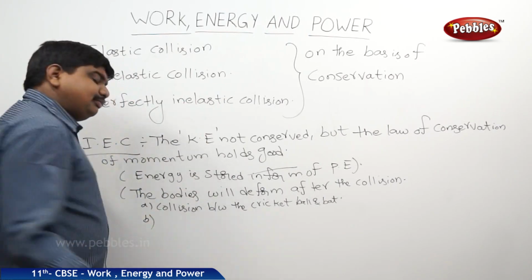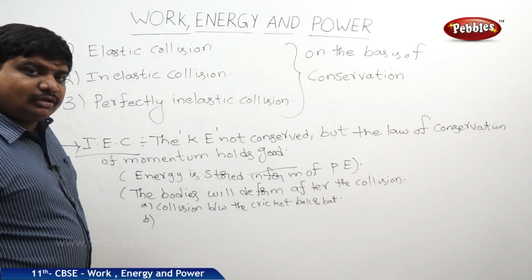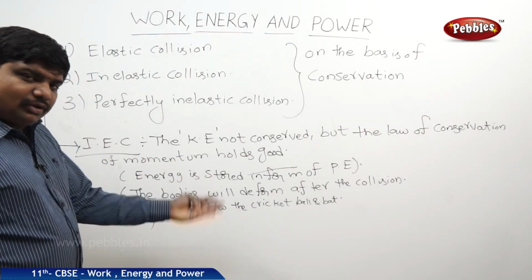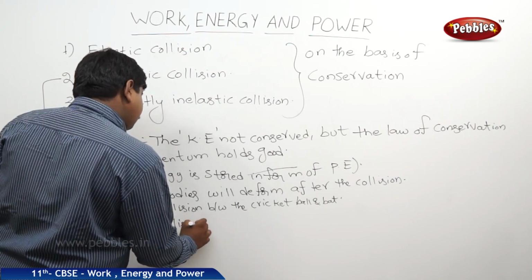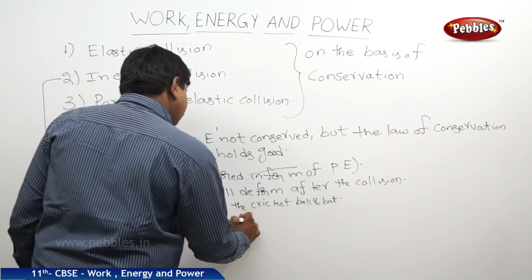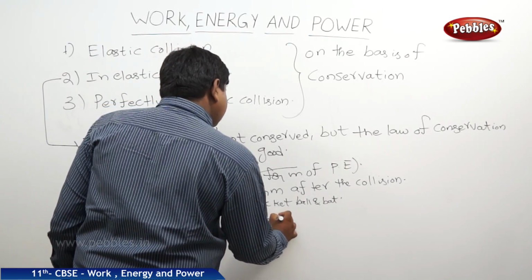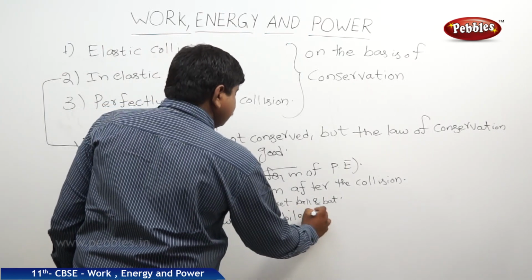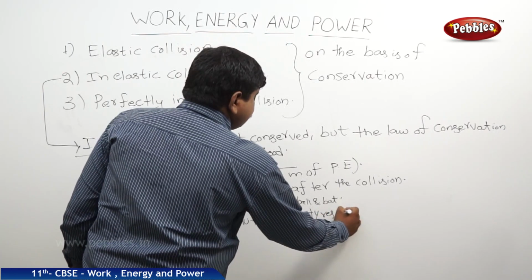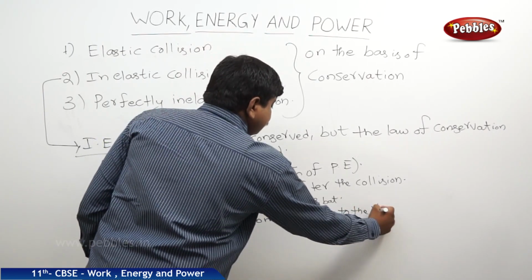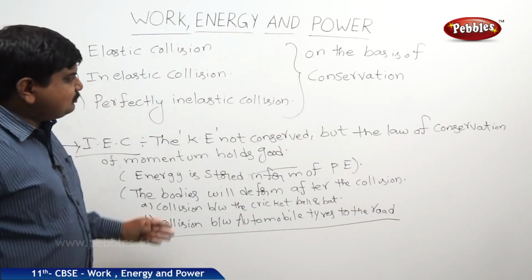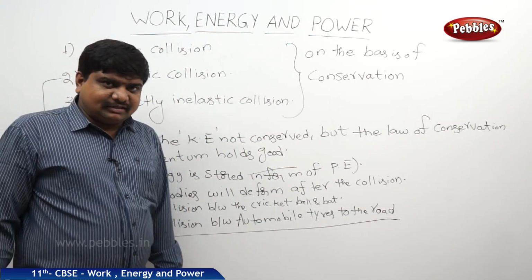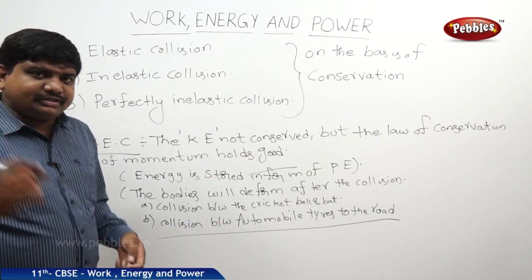The second example, the collision between the automobile tires and the road. So this type of examples we can state for the inelastic collision, and this is the nature.